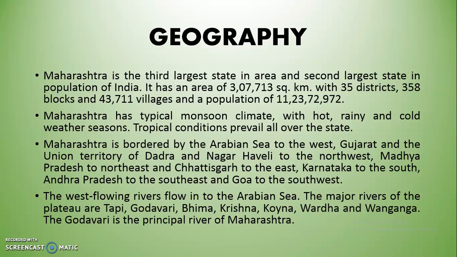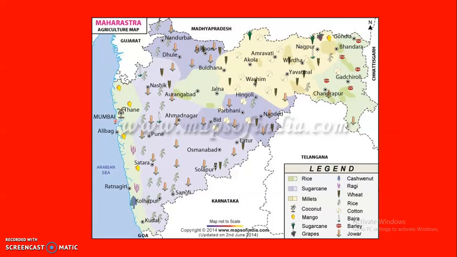The Godavari is the principal river of Maharashtra. As we know, the Godavari is also known as Dakshin Gangotri. So it is the principal river which helps a lot for agriculture in Maharashtra. So this is the agriculture map of Maharashtra.